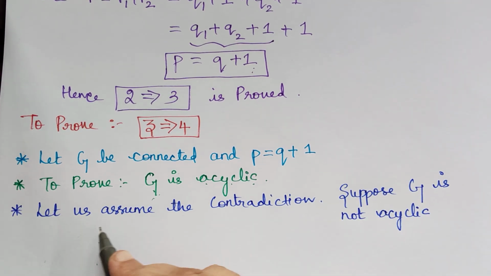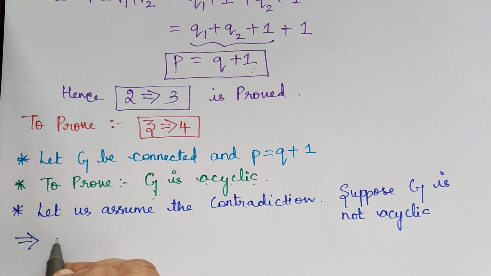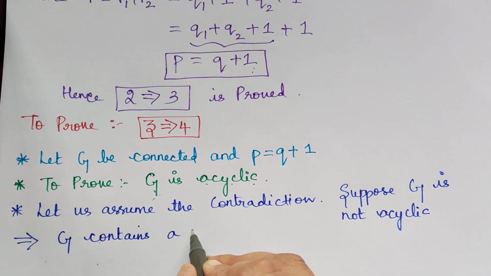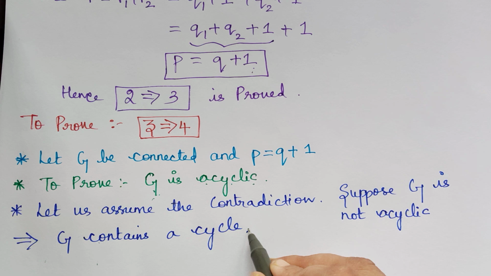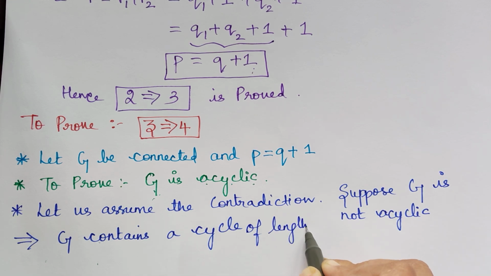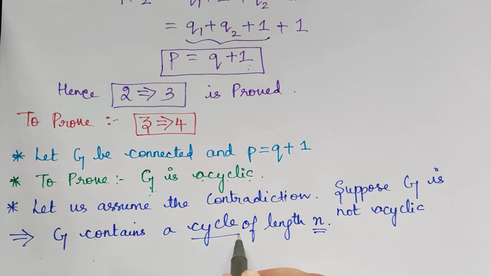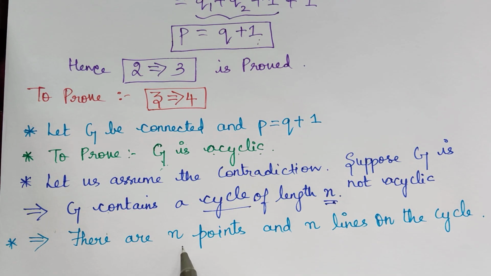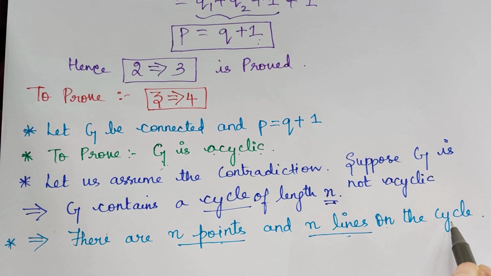So what is the contradiction? Let us assume the contradiction that suppose G is not acyclic. So that will imply G contains a cycle. So let us take the length of this cycle as n. So let us take that G contains a cycle of length n. So n is the length of the cycle, which means the cycle will have n number of vertices as well as n number of edges. So there are n points, that is vertices, and n lines, so n edges on the cycle.